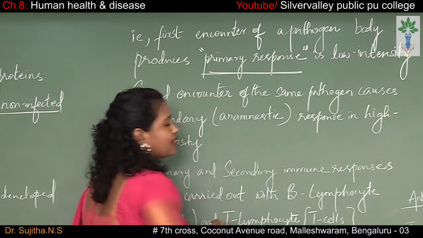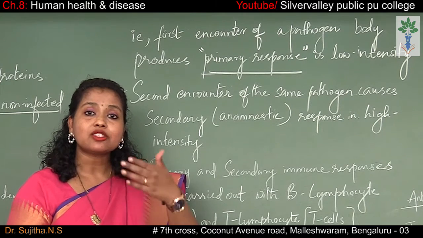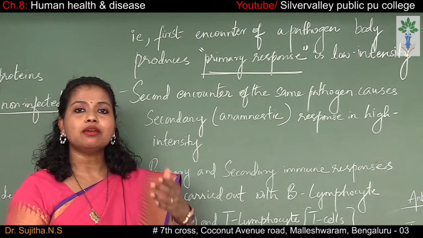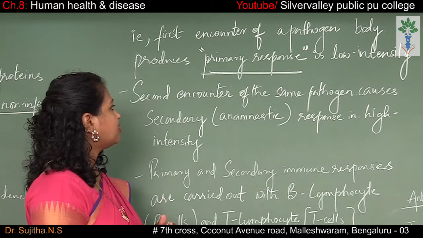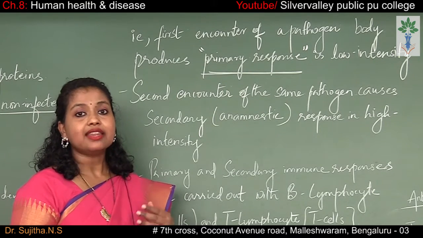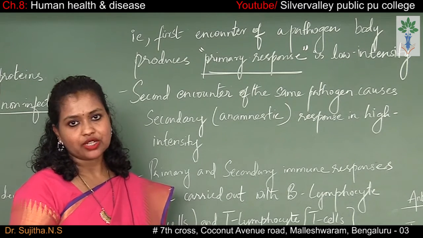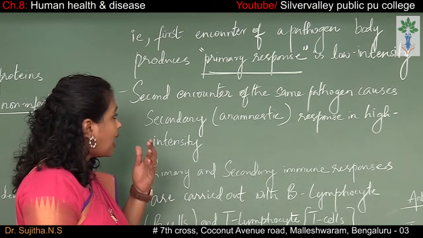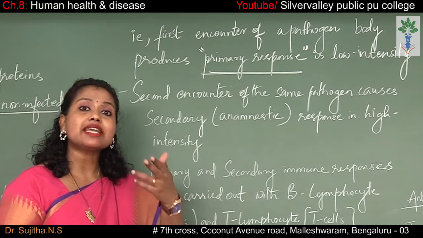So what is primary response? Primary response is a response which the body gives when we encounter the pathogen for the very first time. At that point of time, the antibodies are produced in our body, and these antibodies take a lot of time to be produced. So what happens to our body when it encounters the same pathogen for the second time?